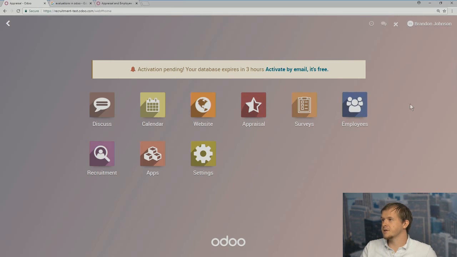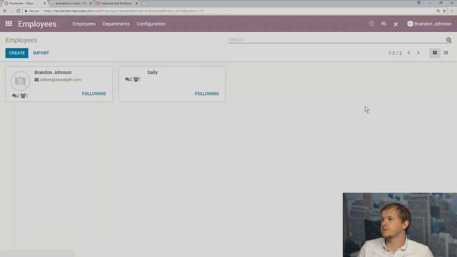So I'm assuming everybody can see my screen. This is a new database, just started it. And in it we have employees, recruitment, and then appraisals as well. Typically when we focus on employees, you will always start with the first employee, which is yourself, once you've created a database.